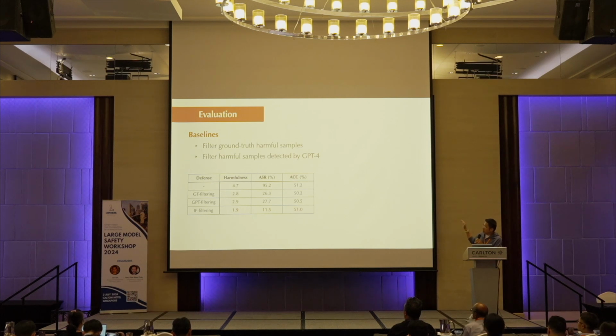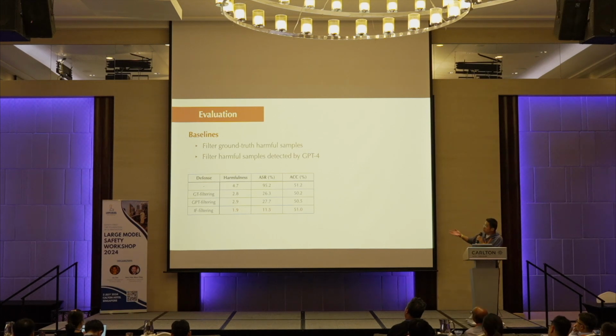The first row is the vanilla model without any protection, and you can see its harmful score, attack success rate, and accuracy. The second and third rows are the two baselines we mentioned. And the final one is using our influence function-based filtering. As you can see, under the same amount of filtered data, the influence function gives much better scores, both in reducing the harmfulness and in reducing the attack success rate.